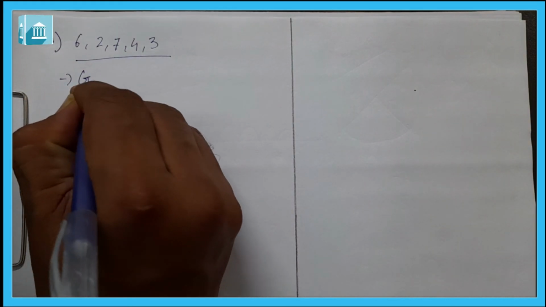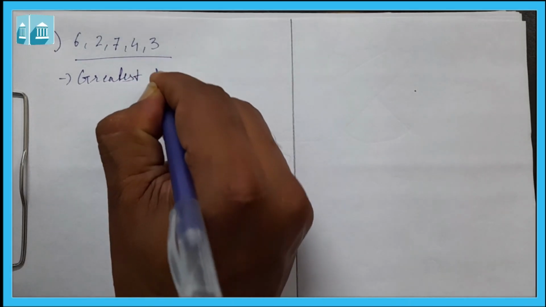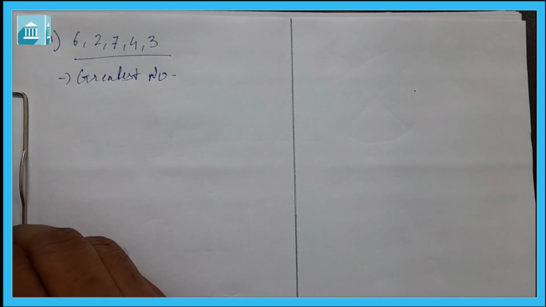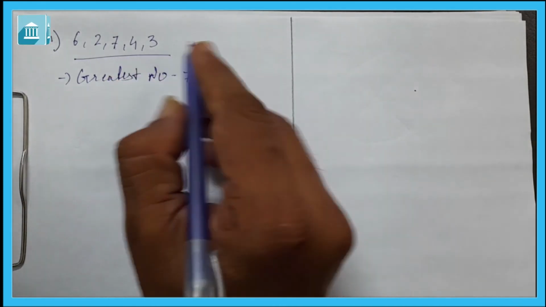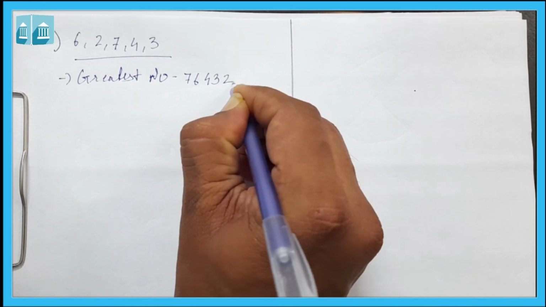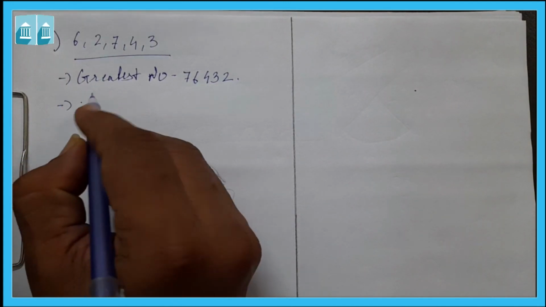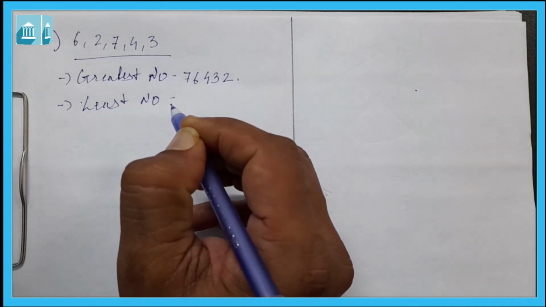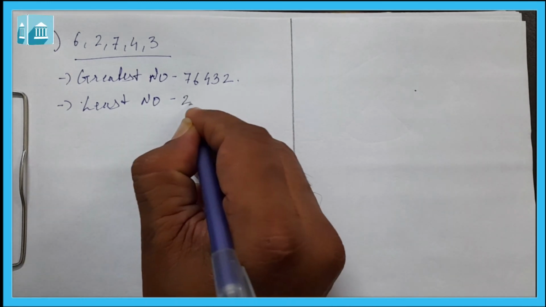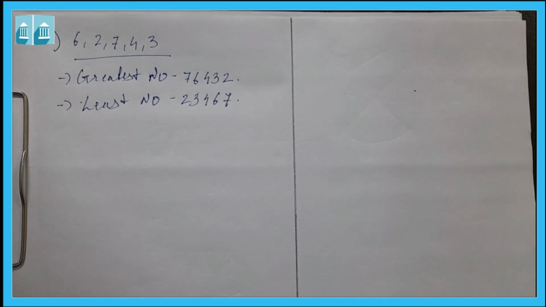We have to find the difference between the greatest and least 5-digit number. First we will write the greatest number. To find the greatest number, the greatest digit will come first: 76432. So this will be the greatest number. Then we will have the least number. We cannot repeat the digits. The least number will be 2, 3, 4, 6 and 7. This will be the least number.